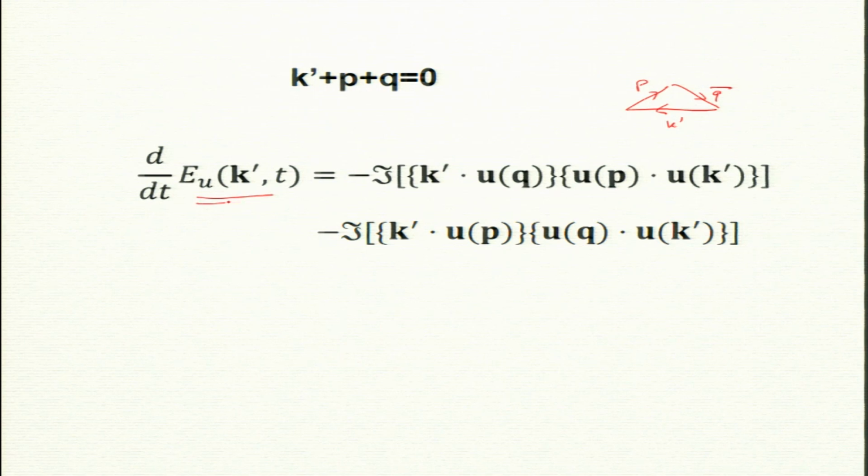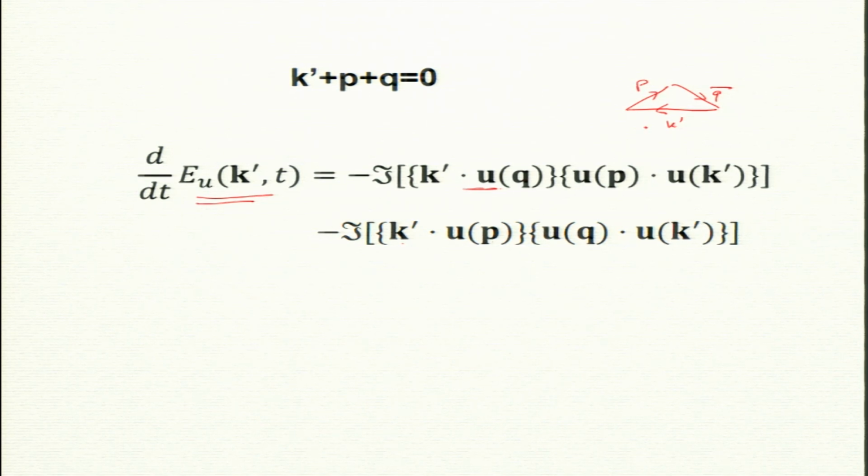The left hand side is u of k prime, the right hand side is a sum, remember: k prime, u q, u p. I say this is one term, but I also have to sum over all possible things. So instead of q I also have p. Both terms are included in the right hand side for a single triad.